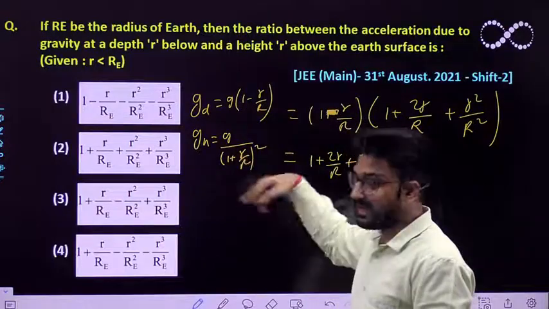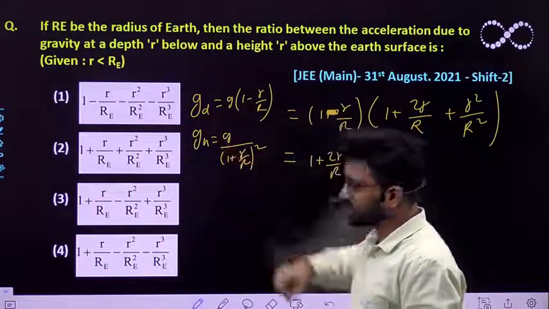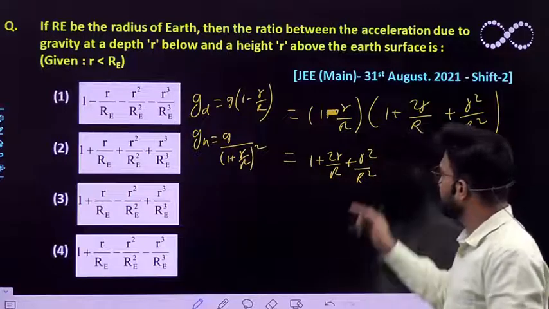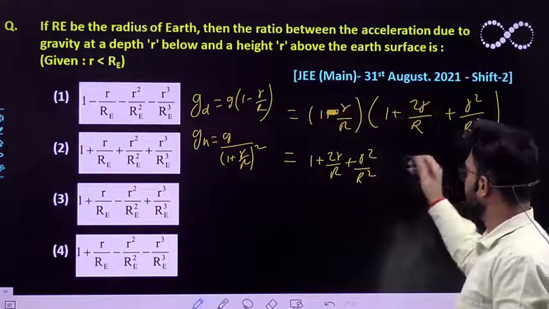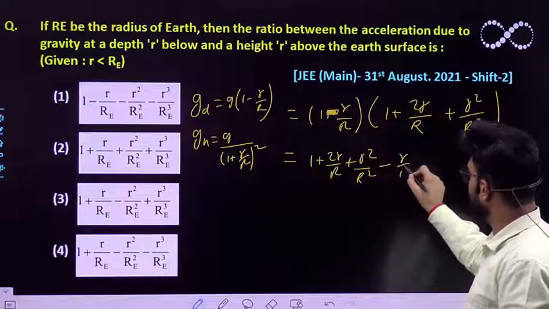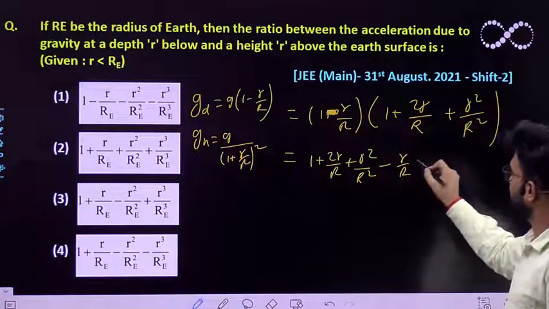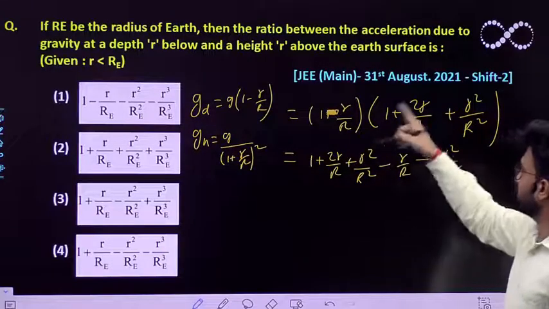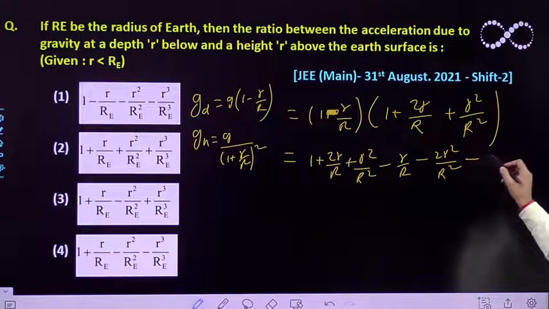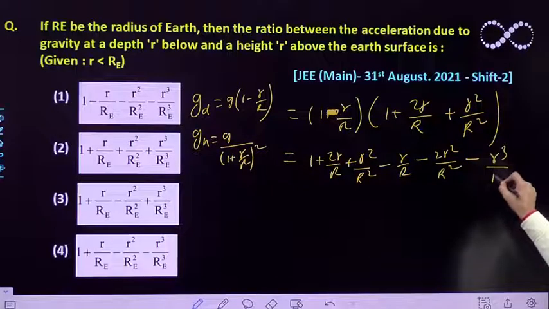So at certain height, the height is r, which is given to you. Again I'll be multiplying this term with the whole term, so you'll be getting minus r by R, then 2r square by R square, and then minus r cube by R cube.